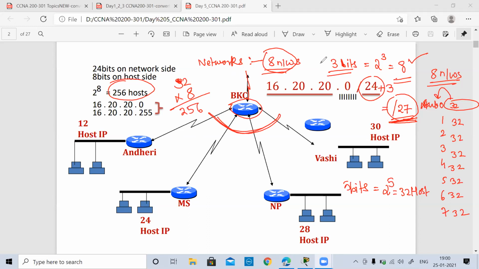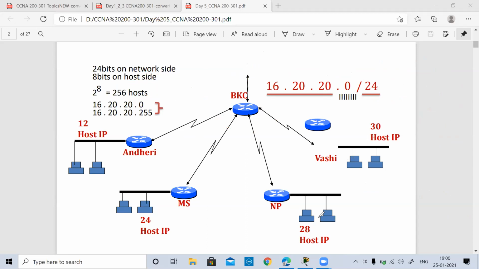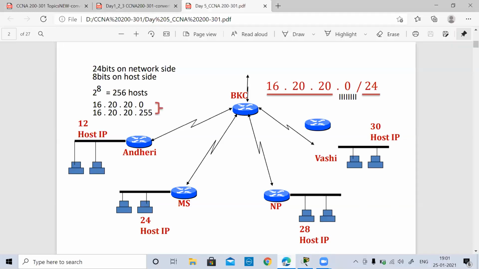So understanding this, we understood now there are 8 networks and each network has 32 hosts. So let's start designing now. I'll take my whiteboard and we'll start writing down the subnets. So we were given 16.20.20.0/24. Now let's start writing down the subnets.